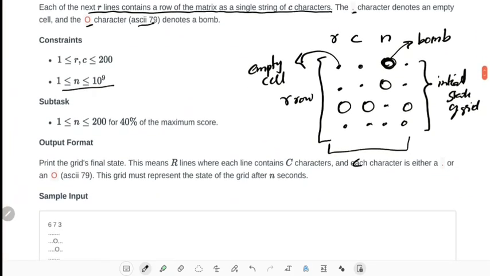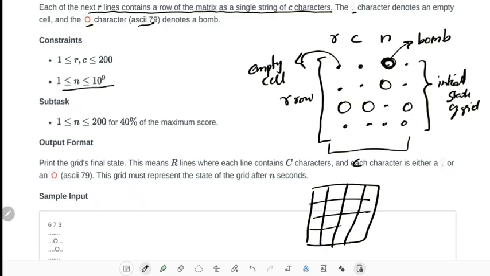Okay, and we have to output the final grid at n seconds. So in input they will give some time n. We have to output the grid after n seconds. So it will be something like this.